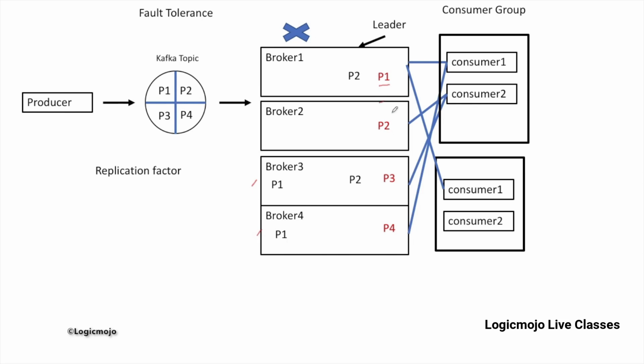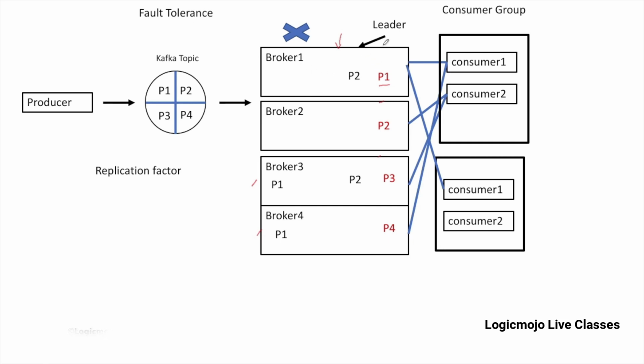For P2, this broker is the leader, and similarly for P3, this broker is the leader. What is the meaning of that leader? Basically, this leader broker only communicates with all the producers and consumers. The rest of the copies won't communicate with the producers and consumers.